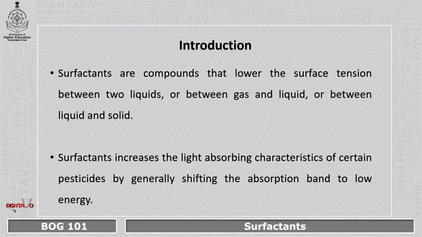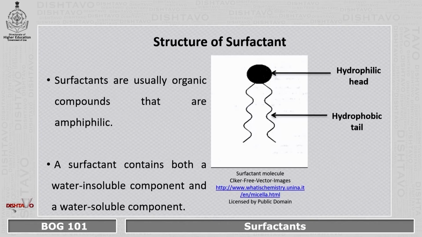The surfactants which are present in the pesticides basically help the plants to absorb and adsorb the pesticides properly. Surfactants are compounds that lower the surface tension between two liquids, or between gas and a liquid, or between liquid and solid. Surfactants increase the light absorbing characteristic of certain pesticides by generally shifting the absorption band to low energy.